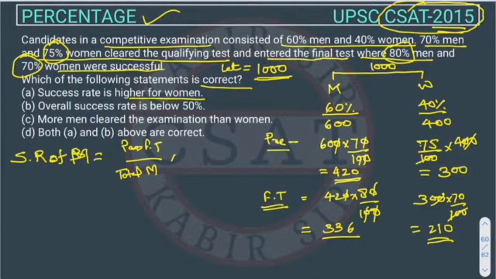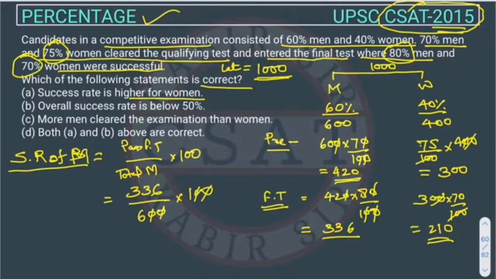So how many men pass? 336 and the total men is 600. So this 0 will cancel this one. So this is the success rate, right?